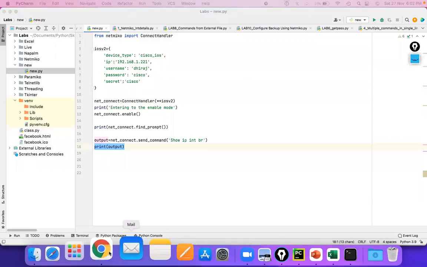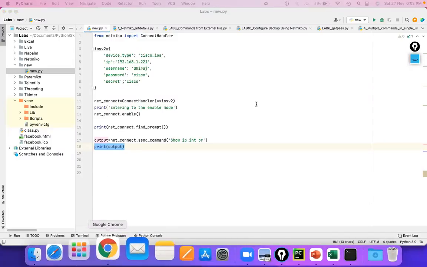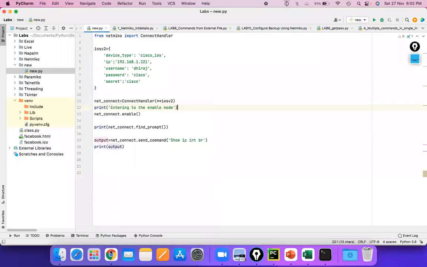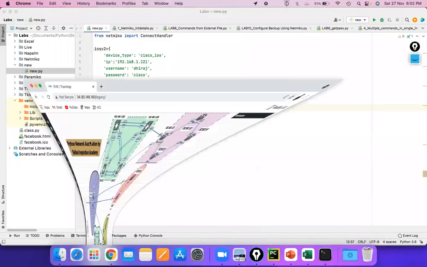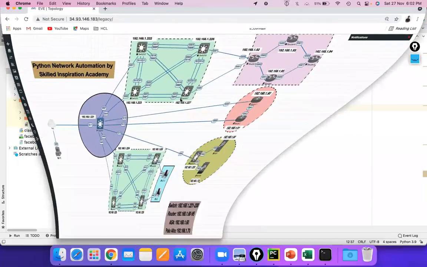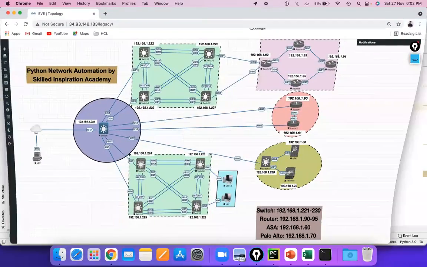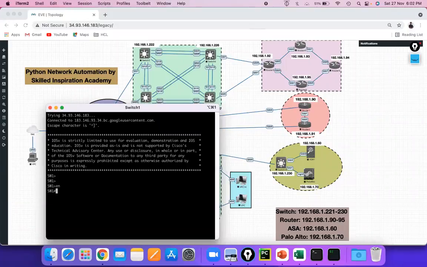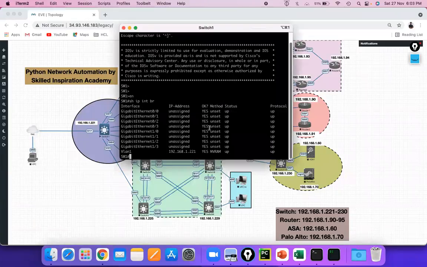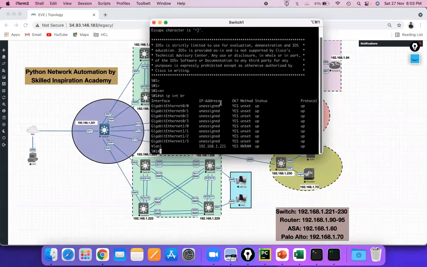In our usual process, what we used to do is, let me show you that as well. This is our EVE topology. Let me go to the switch. This is my switch. First is enable, then this is the mode. Here I am going to run show ip interface brief. See, the same result I'm getting via my automation, right? So this is our live lab. Similarly, we have 13 or 14 labs in each of the modules, which will be used as tasks for you to send or fetch this type of details.